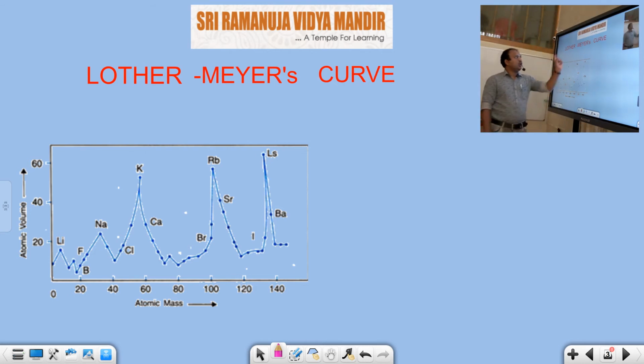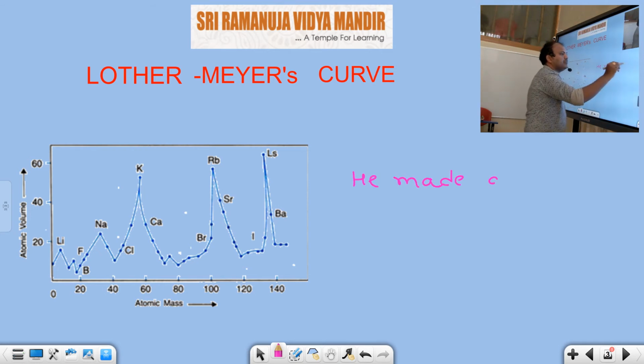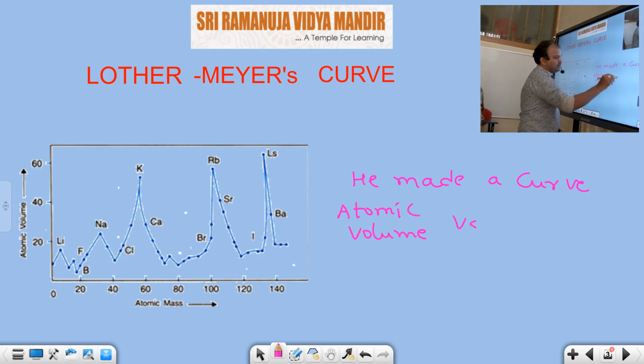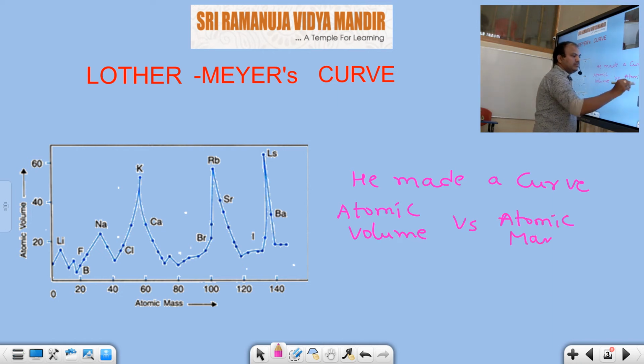After that, you should observe the Lothar-Meyer curve. In this curve, you should observe the graph here. Lothar-Meyer made a curve for which quantities? This curve is atomic volume versus atomic mass, or atomic weight. So Lothar Meyer plotted the graph of atomic volume and atomic mass.